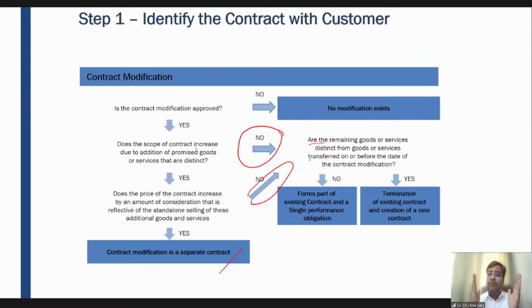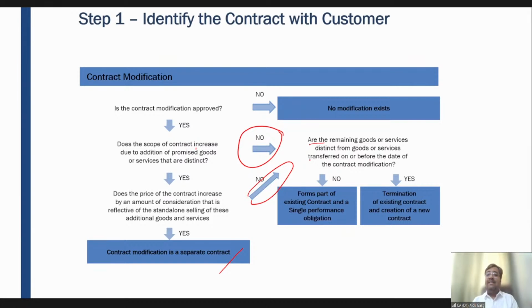So every mobile phone has a different consumption and different usage. Every mobile phone will be used by different parties, and all the mobile phones can be used at the same point of time. Every mobile phone has its own utility. One can use his mobile phone, one cannot use another's mobile phone.